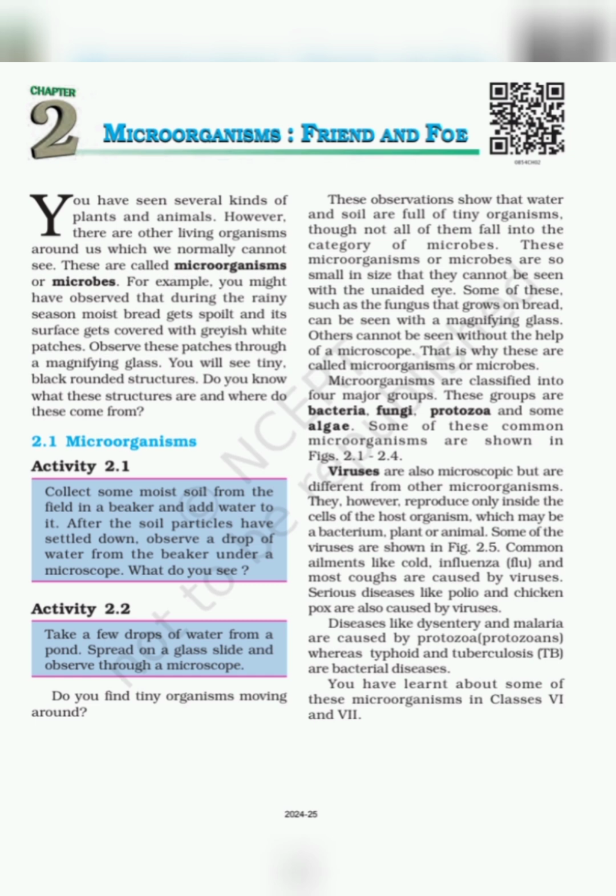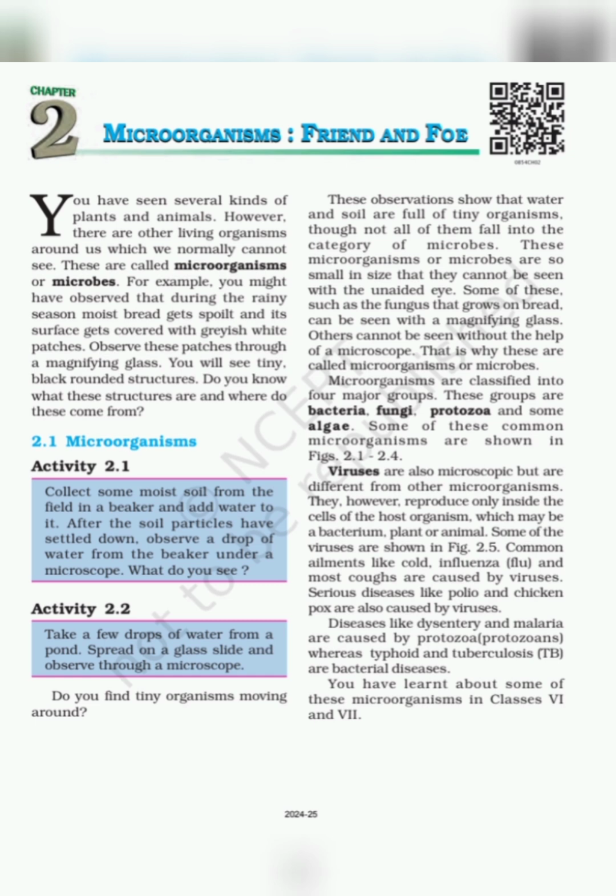Some microorganisms can be seen without the help of a microscope, like the fungus that grows on a bread slice, but others can't be seen without the help of a microscope. That is why these organisms are called microorganisms or microbes. Microorganisms are classified into four groups, that is bacteria, fungi, protozoa and algae.